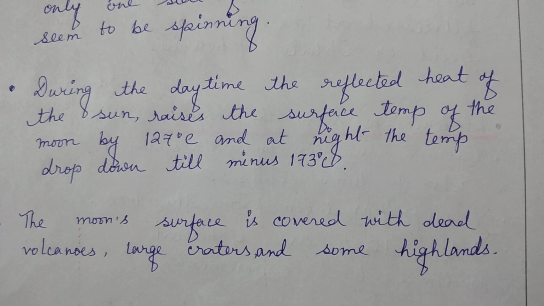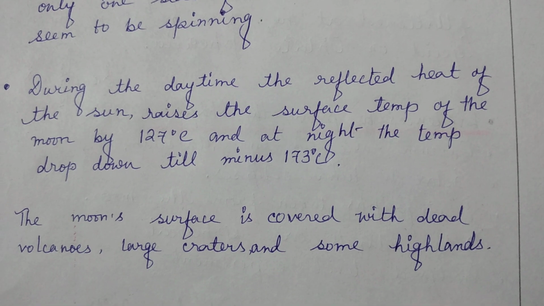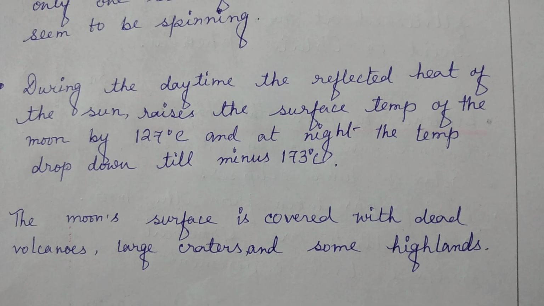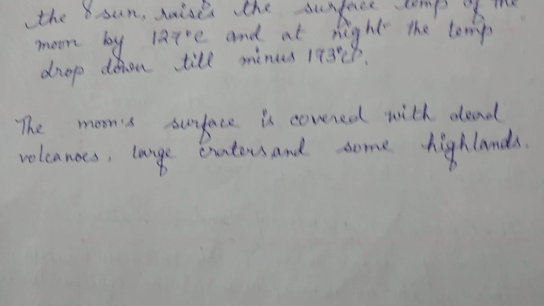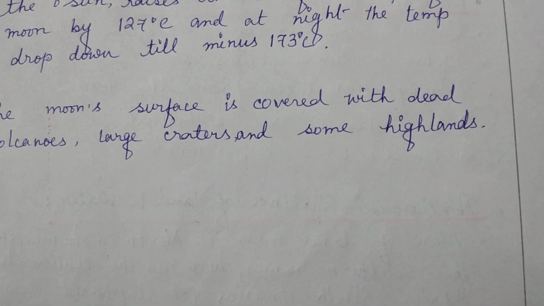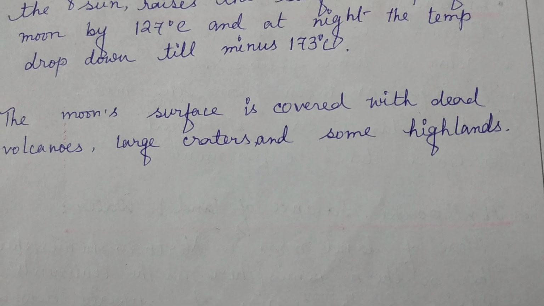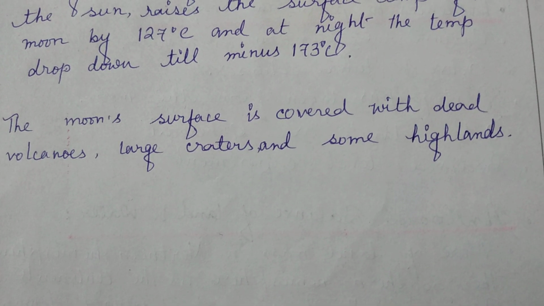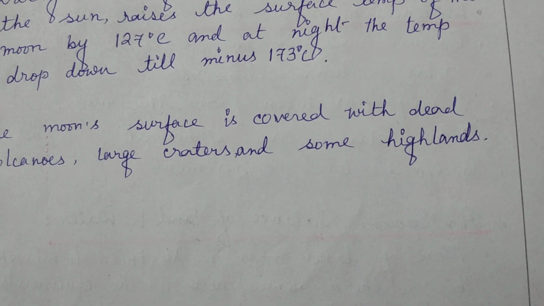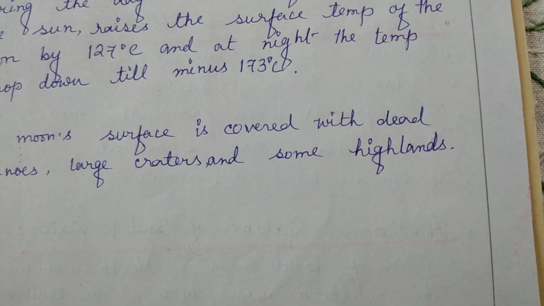So there is a huge temperature difference between day and night on the surface of the moon. Last but not the least, the surface of the moon is covered by many dead volcanoes, which are volcanoes that will not erupt anymore, large craters or big holes, and some highlands.